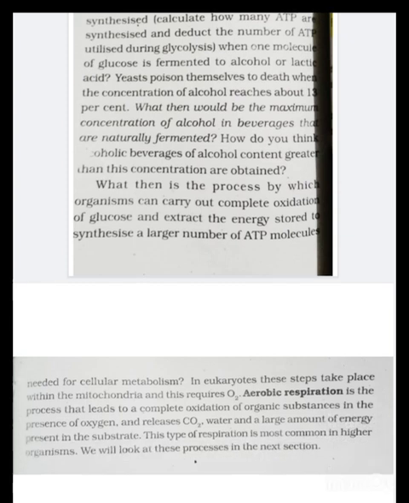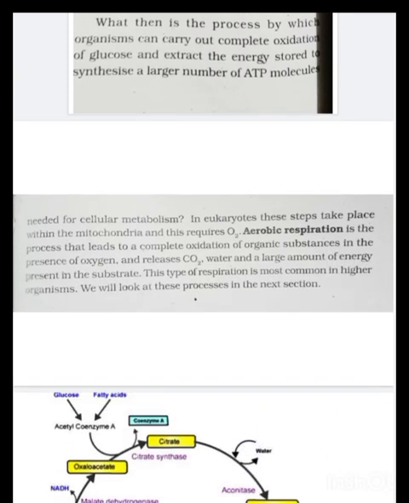Now we will discuss the citric acid cycle. Here is the diagrammatic representation of the citric acid cycle. This is also known as the TCA cycle. In the first step, glucose plus fatty acids give acetyl coenzyme A, which combines with oxaloacetate to form citrate. This step is known as citrate synthesis and the enzyme is citrate synthase.